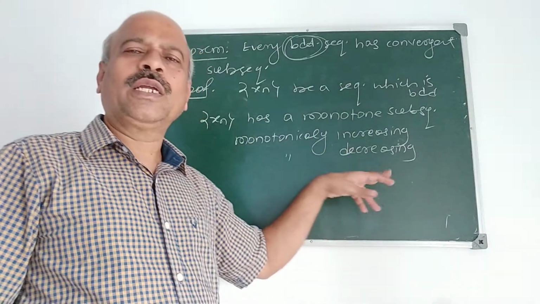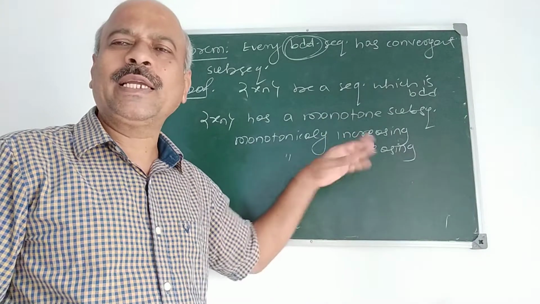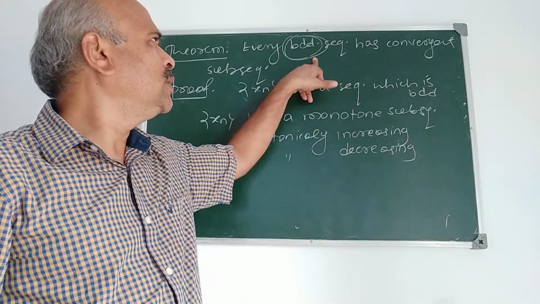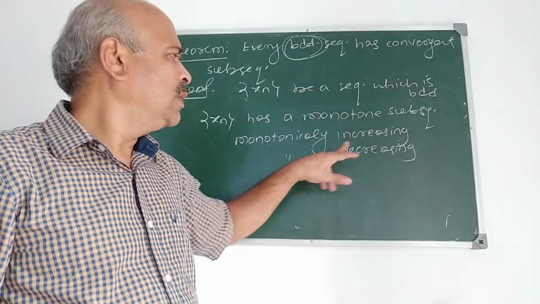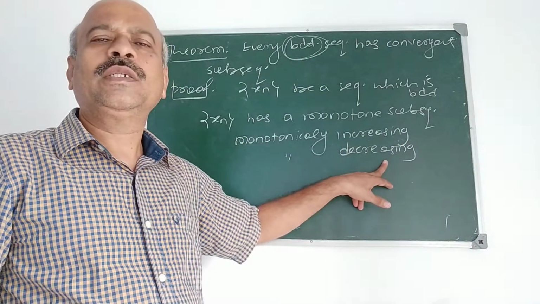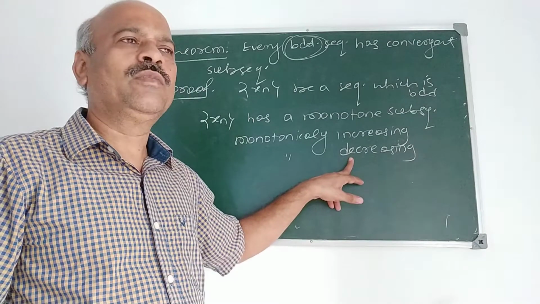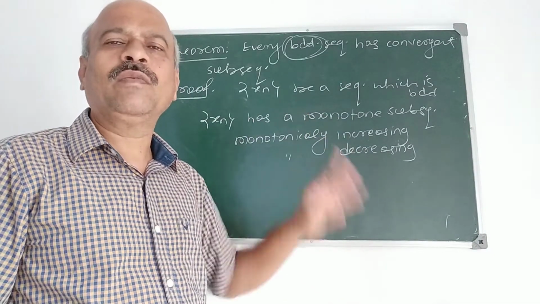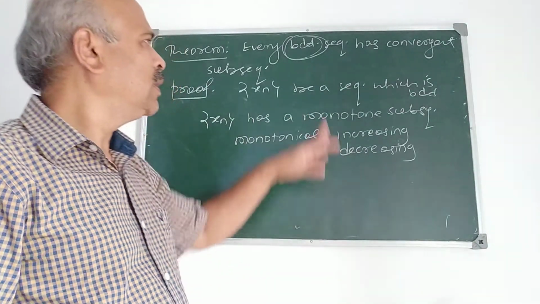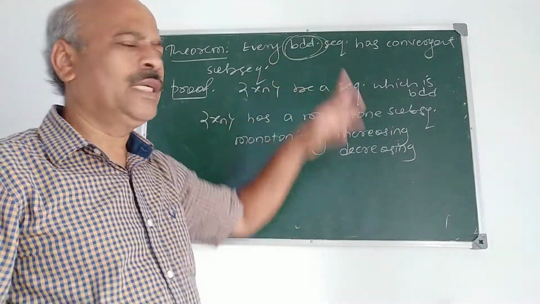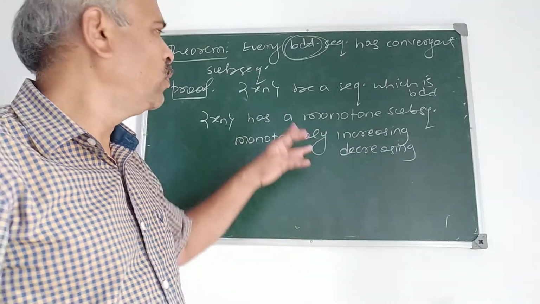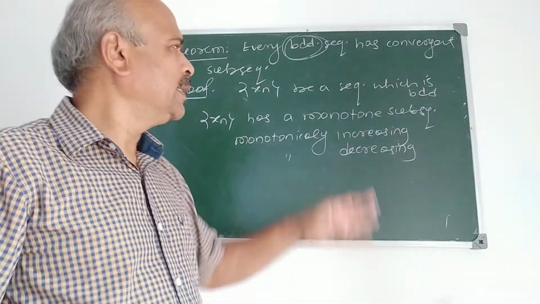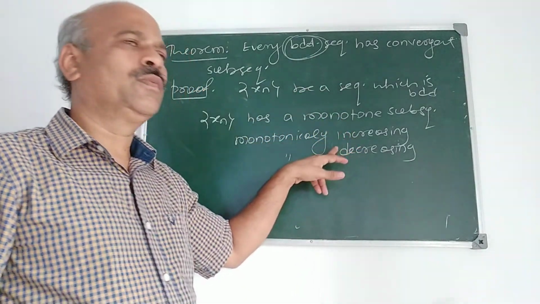Suppose it has a monotonically decreasing subsequence. In that case also, since the sequence is bounded below, the monotonically decreasing subsequence converges. Hence the proof: every bounded sequence has a convergent subsequence. I think you followed this proof.